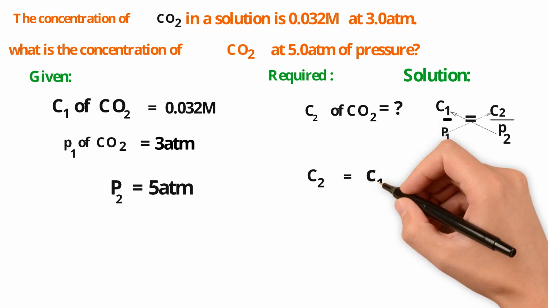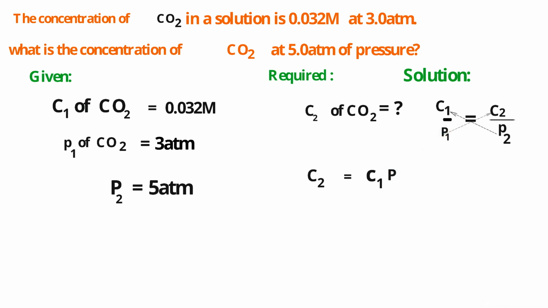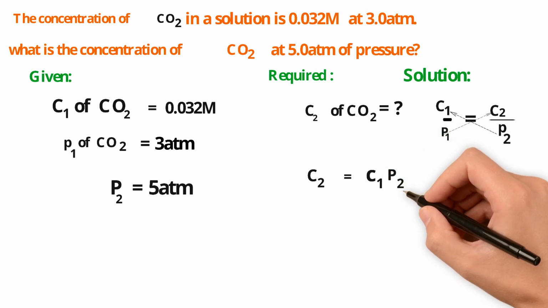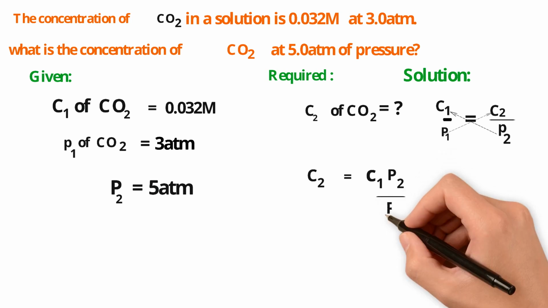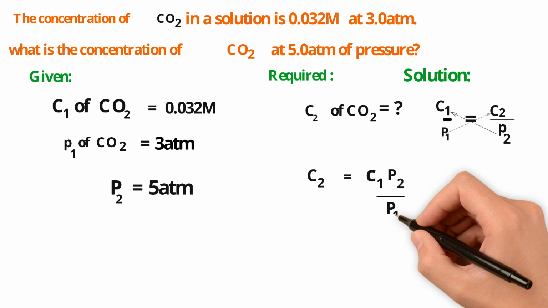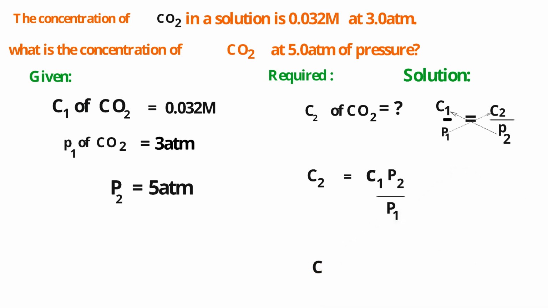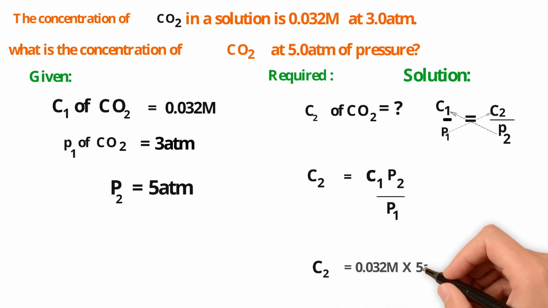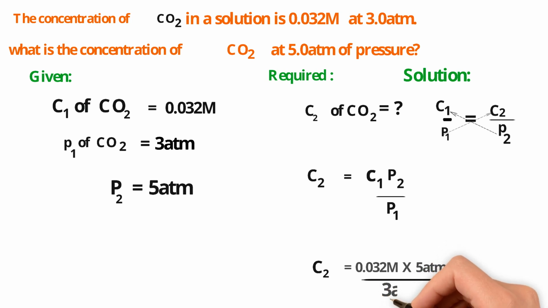Now we know the value of C1, P2, and P1. Therefore, calculating C2 is so simple. C2 is equal to 0.032 molarity times 5 atmosphere upon 3 atmosphere. Finally, C2 is equal to 0.053 molarity.